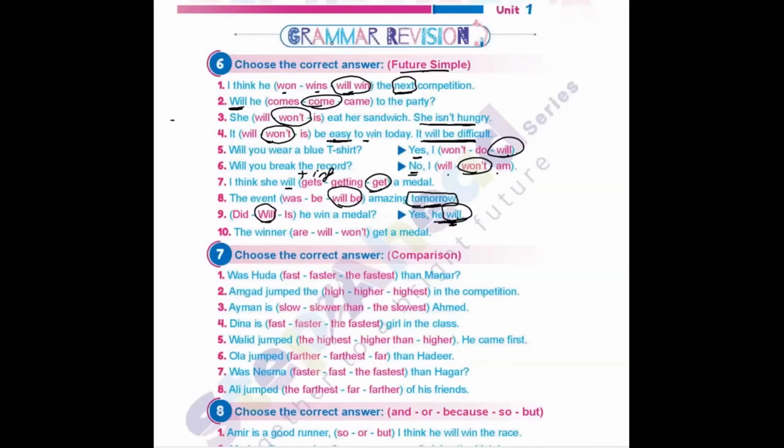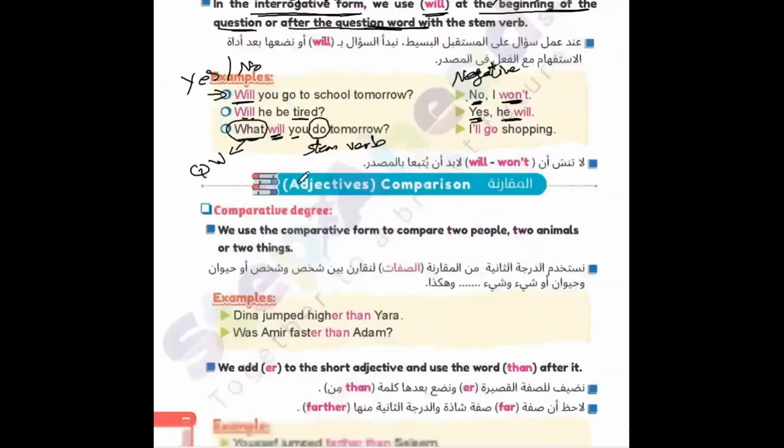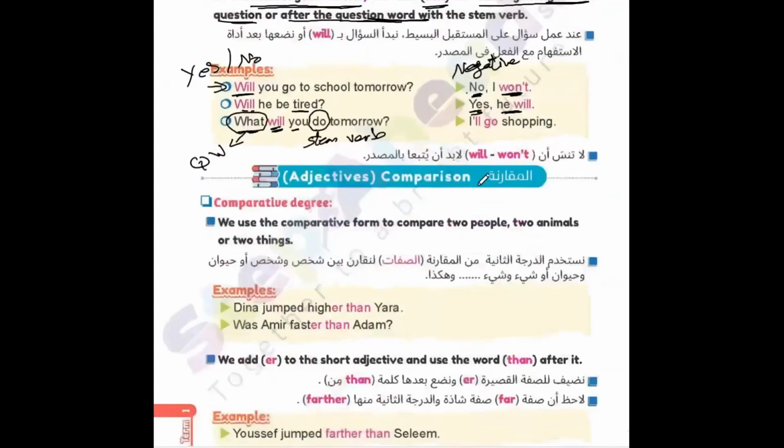Number 10, the winner or will or want get a medal. The winner, the person who wins in the competition, of course, will get a medal. Okay, these are some questions to check how you can answer or apply these rules that we learned in future simple tense. And now we will go to another part, which is about adjective comparison.